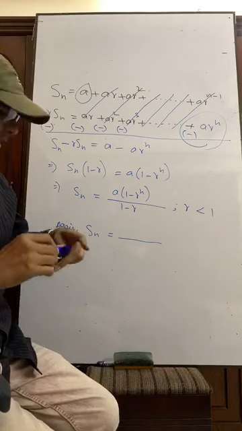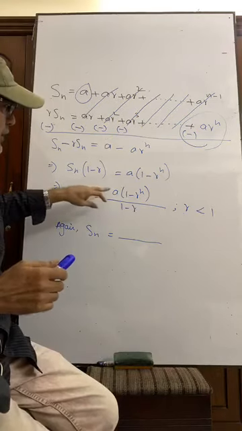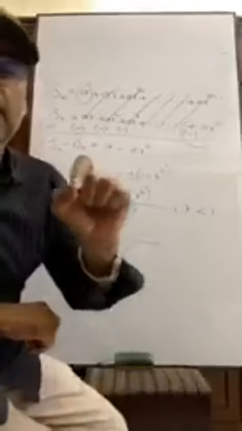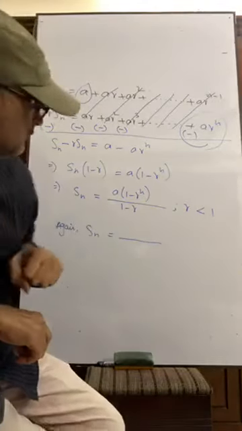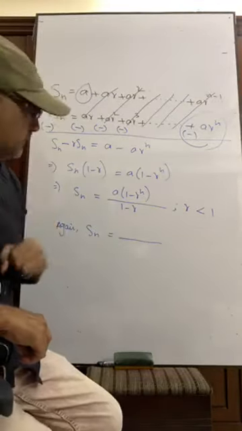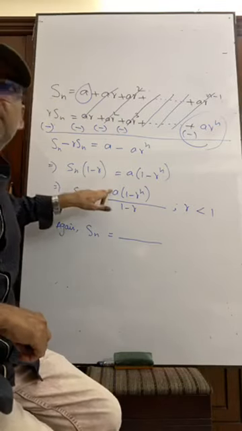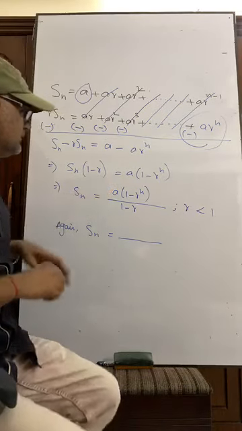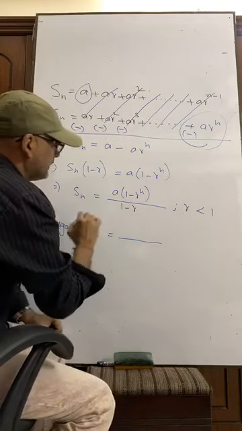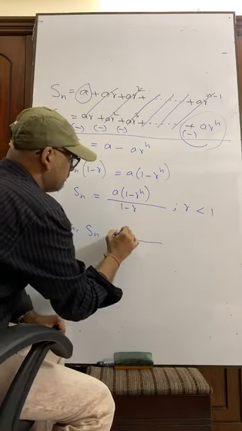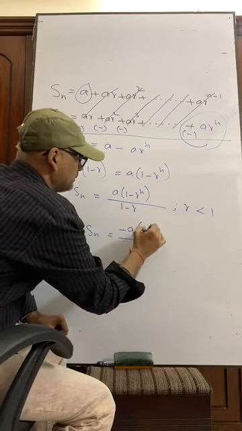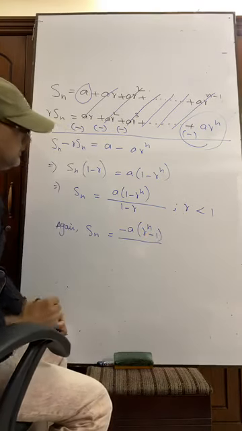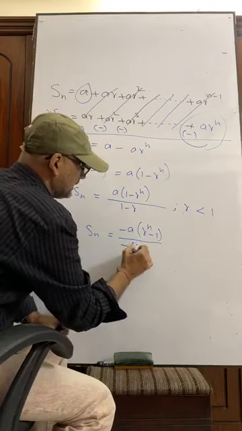If we take minus 1 common from both the numerator and denominator, what is left? Minus A R to the power n minus 1 over minus R minus 1.